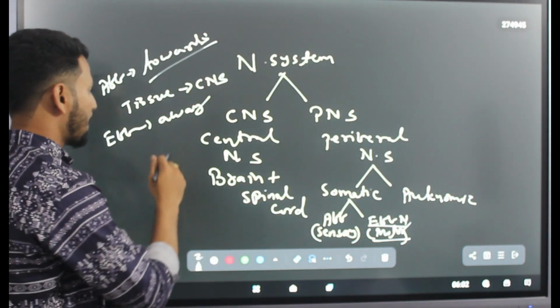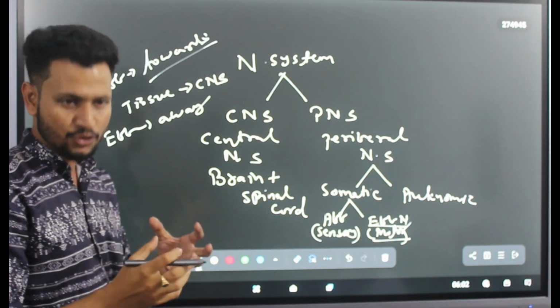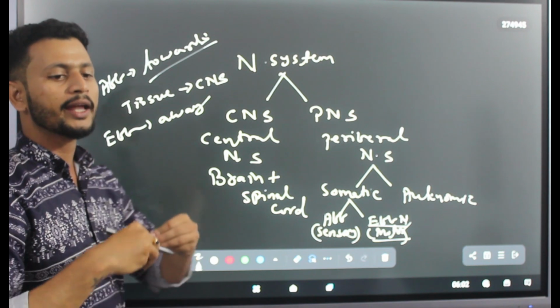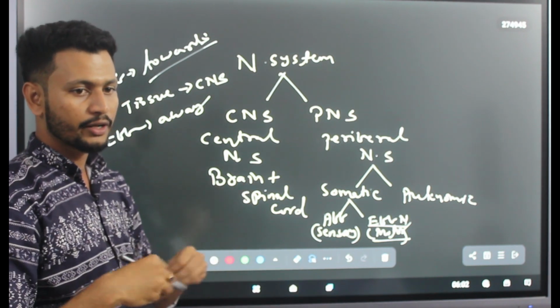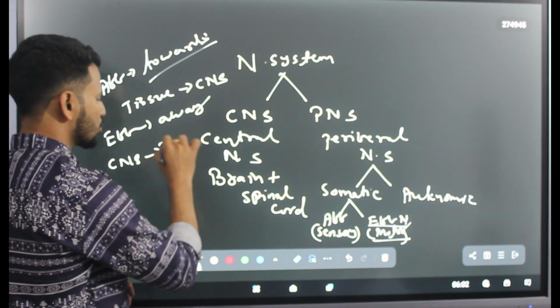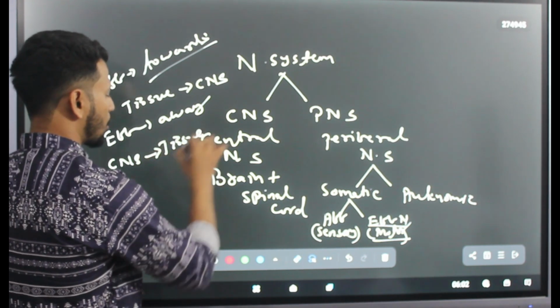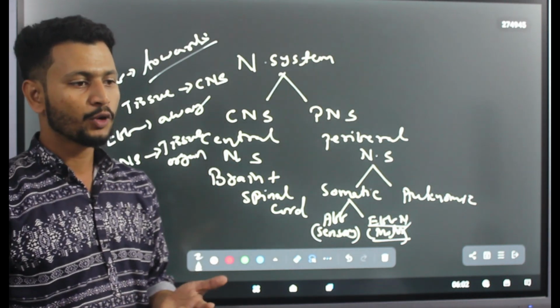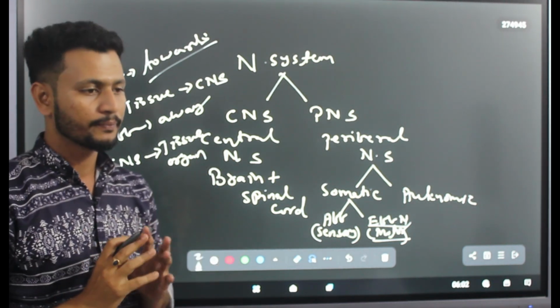After receiving the impulse, the CNS has to take some decisions. After arriving at a decision, it will pass the message back from the CNS to the tissue or specific organ. Let's suppose I saw a snake.